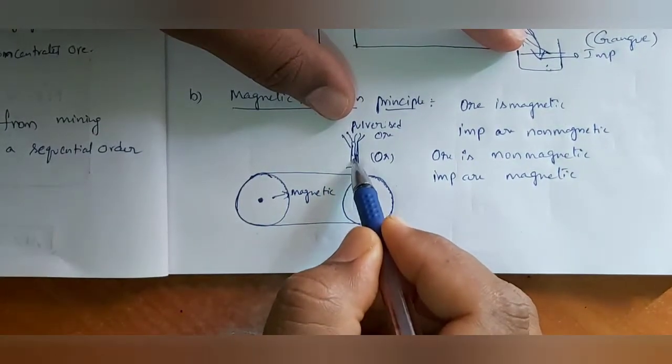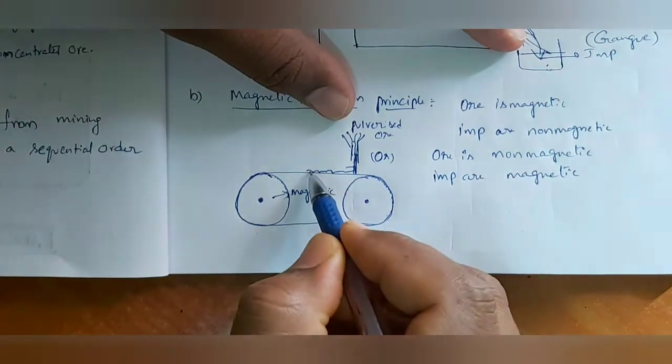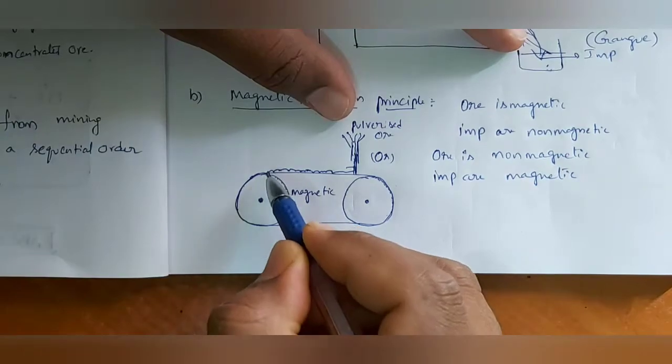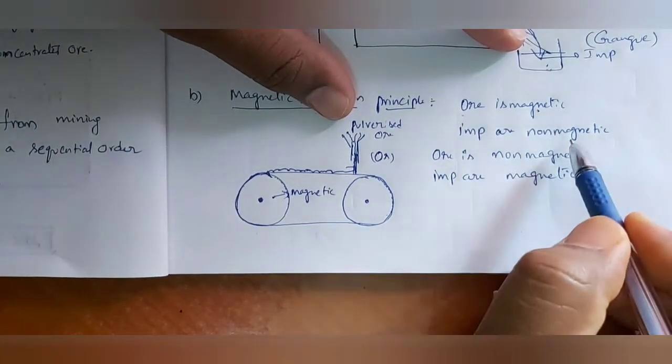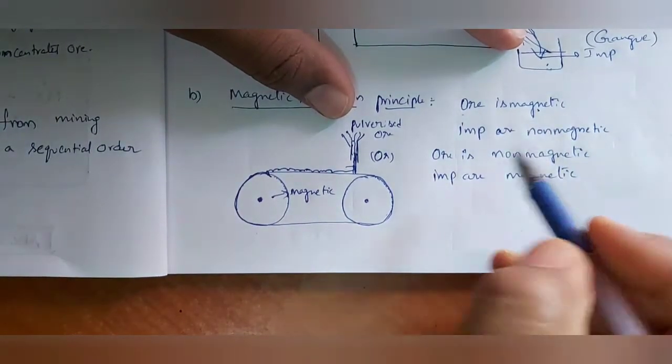That pulverized ore slowly moves along with the conveyor belt, and when it comes near this pulley, let us consider the ore is magnetic and the impurities are non-magnetic.